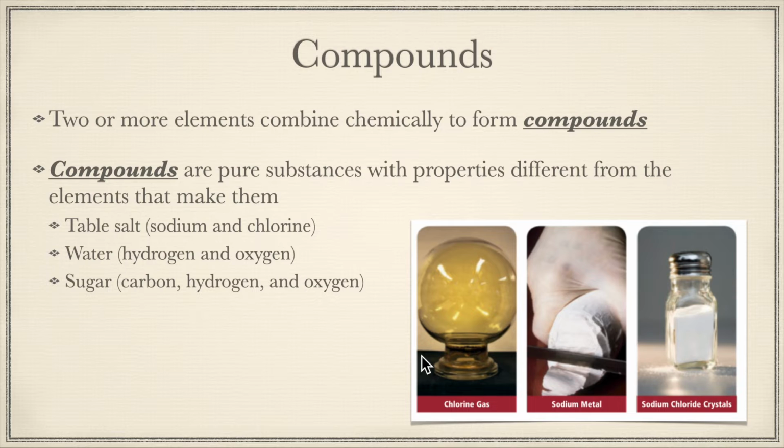And over here we just want to highlight that the compound has different properties than the elements. We have chlorine gas, which is a greenish poisonous gas. We have sodium metal, which is a very soft metal that oxidizes very easily, turns white as soon as you cut it. You can cut it with a knife, and it explodes in water, that sort of thing. You mix these together and have a chemical reaction occur, and you end up with sodium chloride, which is actually a compound that we cannot live without. We have to have a certain amount of sodium chloride in our diet.